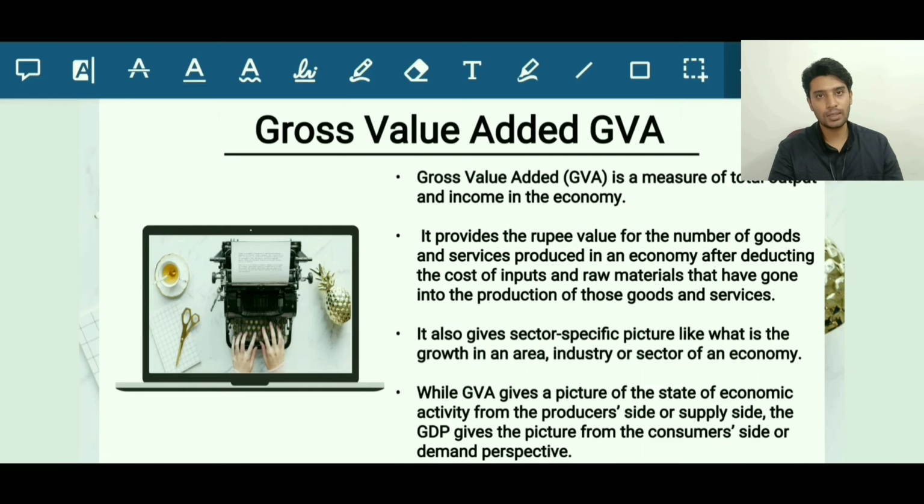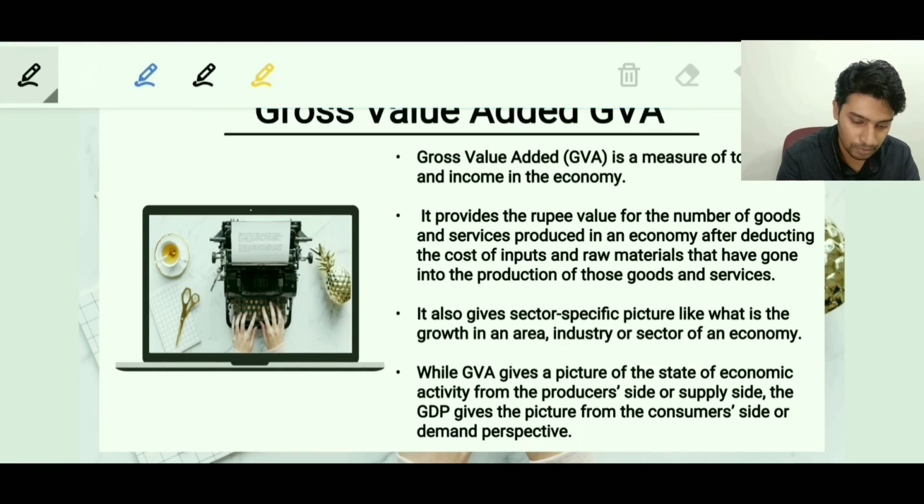Why? Because these are the concepts which have not been asked until now. Besides, they are not that core concepts of economy which have been very frequently discussed in your books also. So let's keep them in the later slides as optional. If you want to venture more in detail about national income, you can read this. If you don't, you can skip this part of the lecture as well. So let's just discuss this.